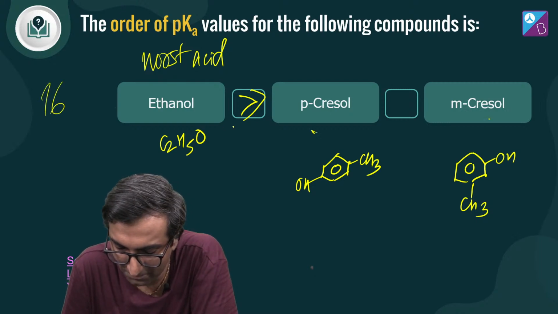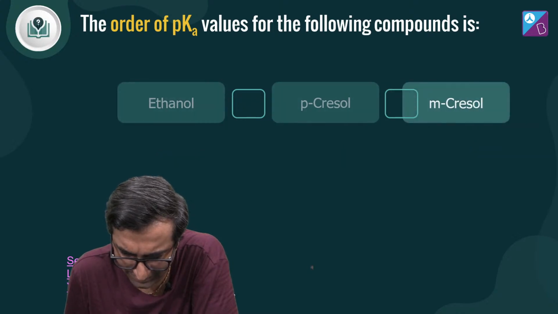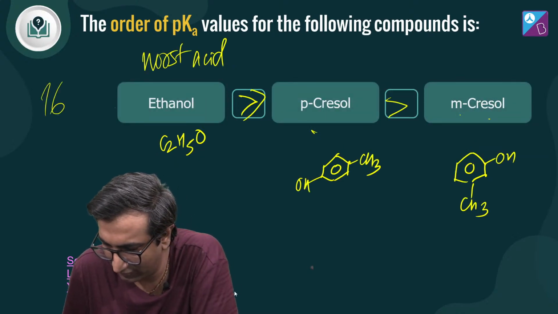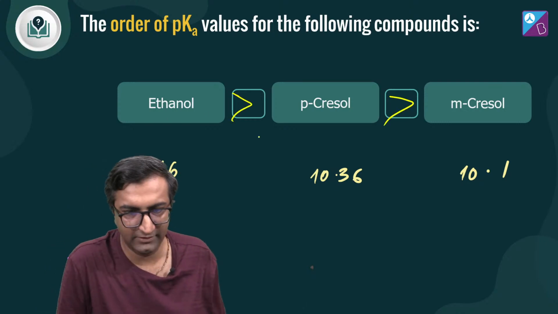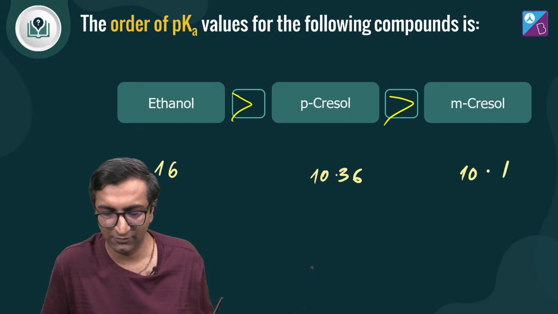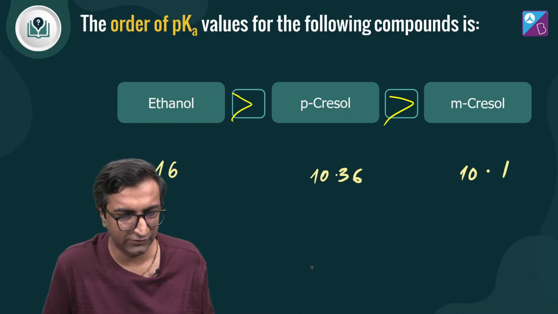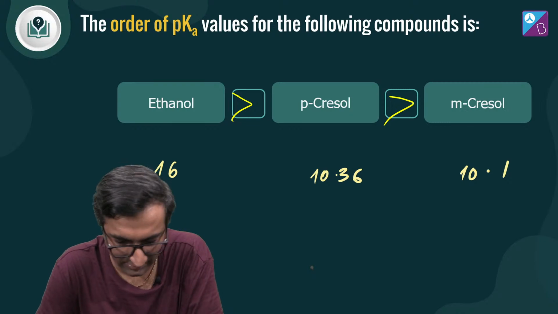Okay. And between para and meta-cresol, we saw that just here. Yeah, ortho was more, okay, if ortho is more then para will also be more. This is an easy one. You don't have to spend too much time on this. So this is greater than this. That's it. Now, I don't know why I forgot the name of the compound that has OH in one place and OCH3 in the other. If anyone remembers it, tell me. It's bugging me a lot. Yeah. Thanks, Rohit. Absolutely right.